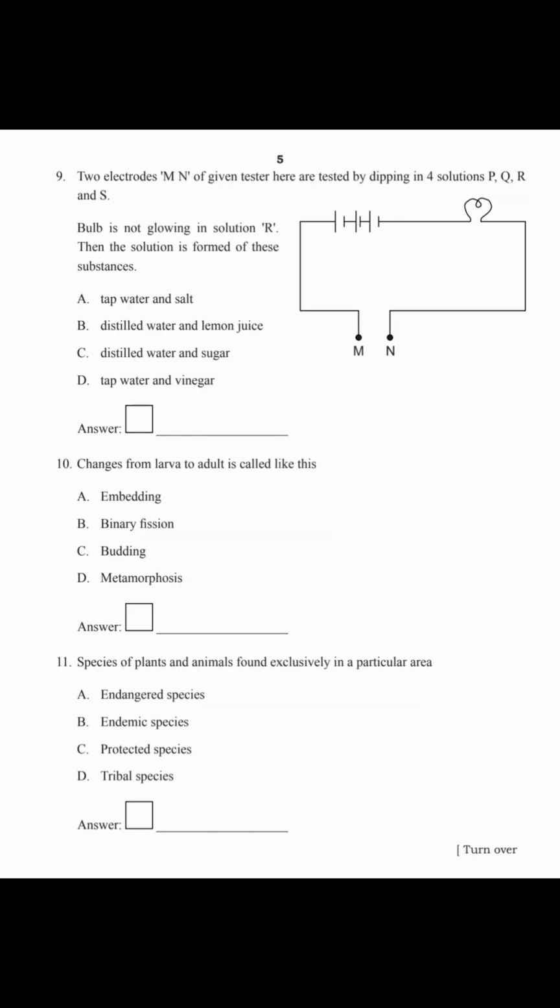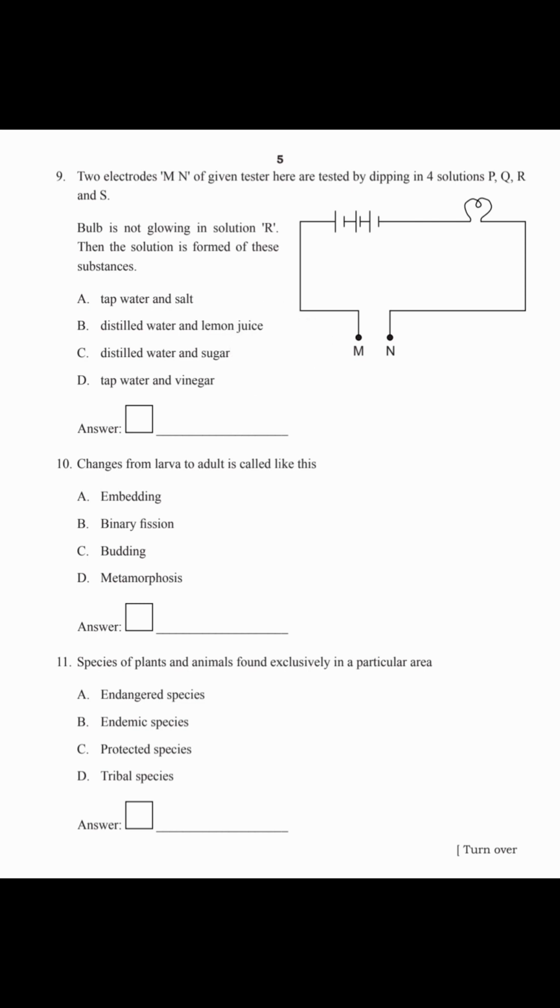Question number 9, two elements M, N of the given tester here are tested by dipping in 4 solutions P, Q, R and S. The bulb is not glowing in a solution, so the solution is formed of these substances. Which are the substances? Option A, tap water and salt; B, distilled water and lemon juice; option C, distilled water and sugar; D, tap water and vinegar. Distilled water and sugar is a bad conductor of electricity. So option C is the correct answer.